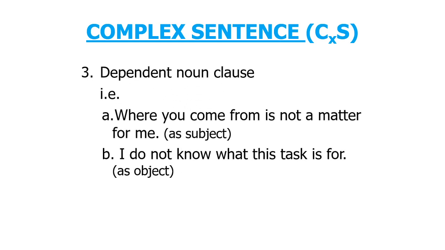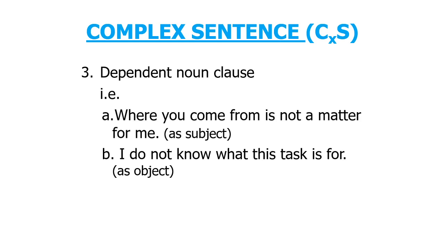The next type is dependent noun clause. For this dependent noun clause, subject or object are used. In other words, a noun clause is used in the same ways as a noun. A noun clause can be formed with question word plus subject plus verb plus object or adverb.